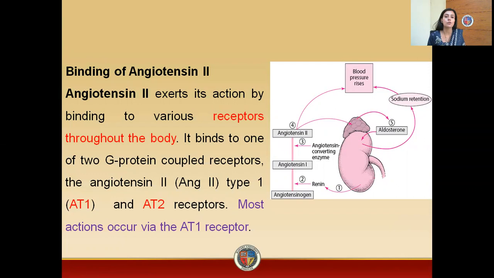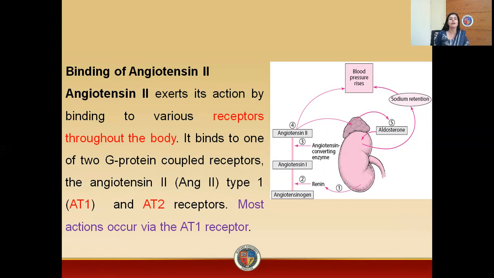Basically, angiotensin 2 acts on two different types of receptors. The first is the angiotensin 2 type 1 receptor, AT1, and the second is the angiotensin 2 type 2 receptor, AT2. Here in AT1, A is for angiotensin 2, T is for type, and 1 is 1. So AT1 and AT2 are activated by angiotensin 2.